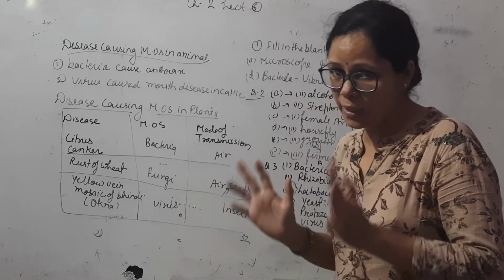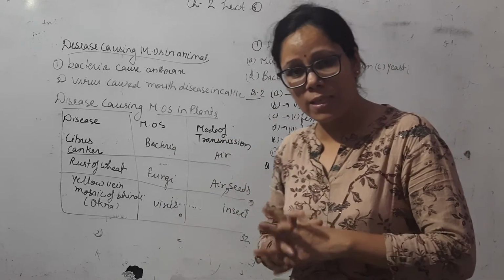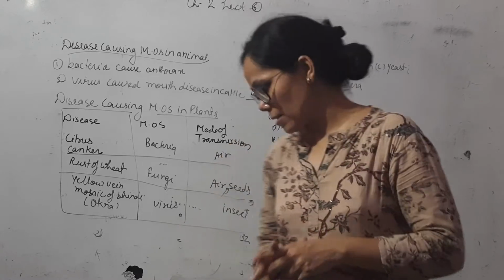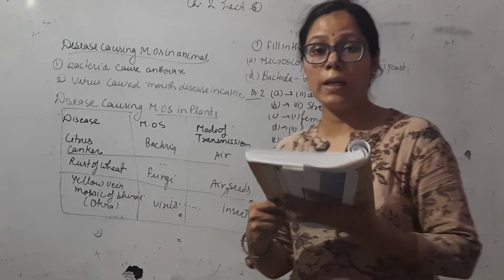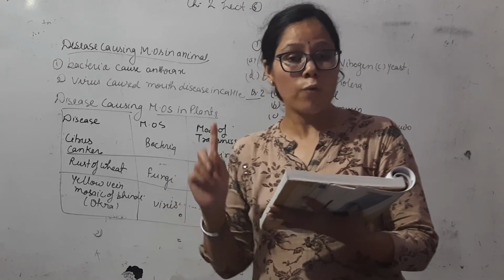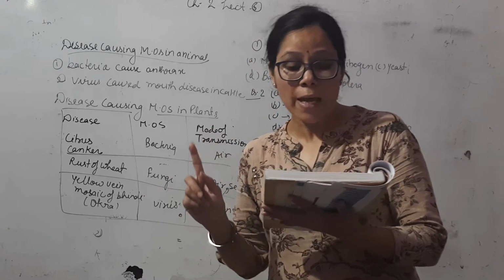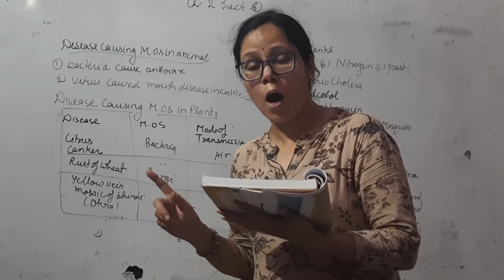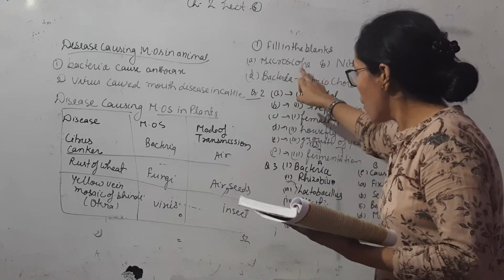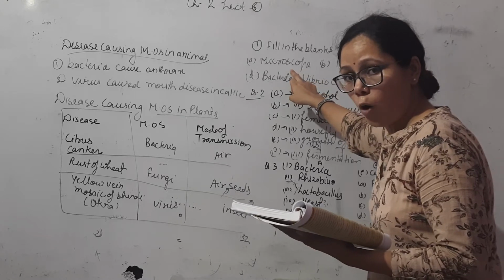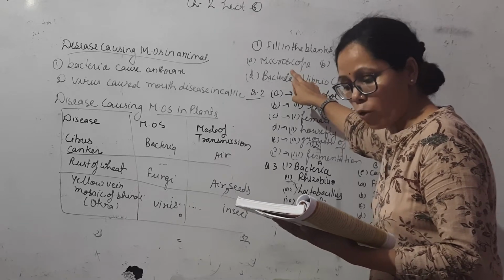Now your chapter has been completed. Now we will discuss the question answers of your exercise. The first question of your exercise is fill in the blanks. First, microorganisms can be seen with the help of. How can we see the microorganisms? We can see microorganisms by microscope. So the first answer in the blanks is microscope.